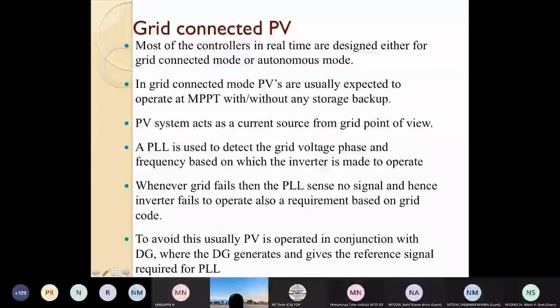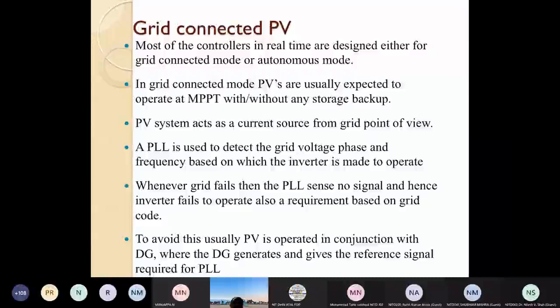Last paragraph is totally visible, but the last line is not visible. We can read till reference signal required for PLL, with DG, where the DG generates and gives the reference signal. Okay, fine, so you are able to see my screen.